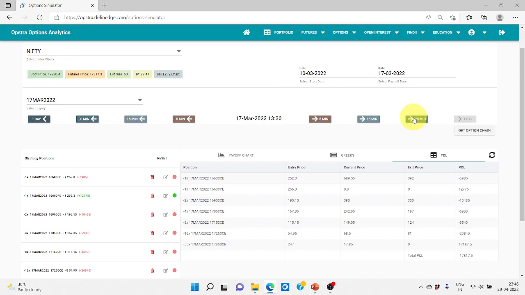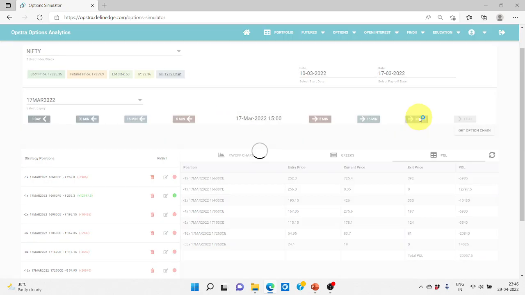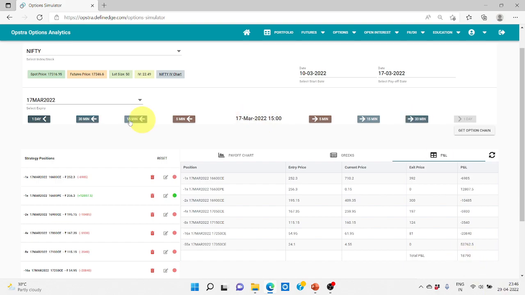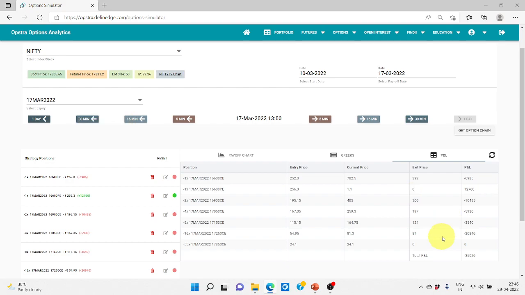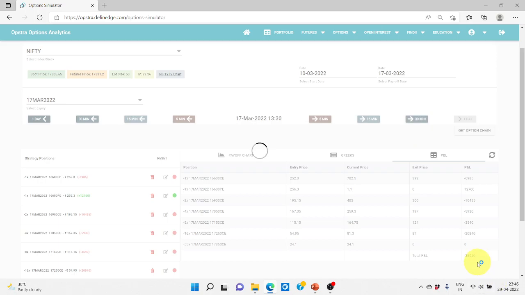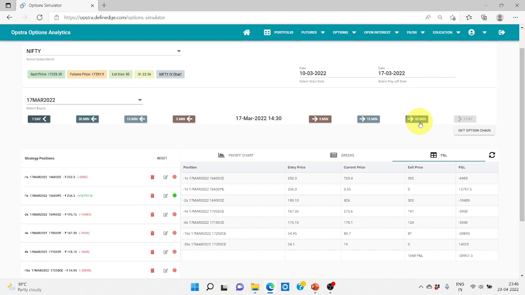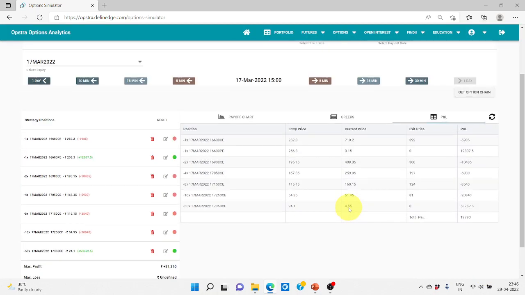I know the market is not going to go beyond 17,350 because I already have seen the data. So I'm just going to show how difficult it will be if it goes trending. Anyway, if it is not going, you are going to end up in profit. You can see from 1 o'clock how our loss and profit was. It was almost 35,000 loss, and it slowly started decreasing as the market was reversing. 17,000 loss, 23,000 loss, 20,000 loss, and we went into profit of 18,000. Your max profit was 31,000.